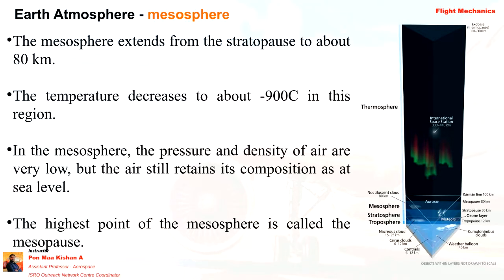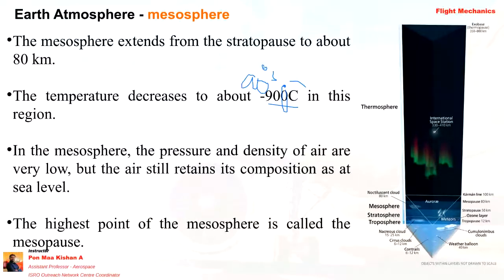Next, the mesosphere. That is the third layer in the Earth's atmosphere. The mesosphere extends from the stratosphere to about 80 kilometers, and the temperature decreases to minus 90 degrees Celsius. See, the image has made a mistake. This is not 900, it is 90 degrees. So don't take it as minus 900 degrees Celsius. It is minus 90 degrees Celsius in this region.